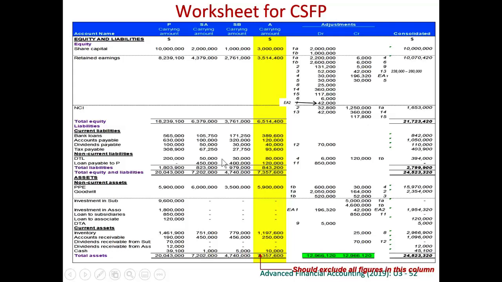For some items, say for example, dividend payable, right? So only 80%, that means 40,000 of this has been eliminated. As we have said before, dividend payable to NCI will not be eliminated. Therefore, the dividend payable, actually this 110,000 included two elements. One is the dividend payable by the parent, and one is the dividend payable by subsidiary to NCI. The 20% of this 50,000 remains. This is the dividend payable to NCI.